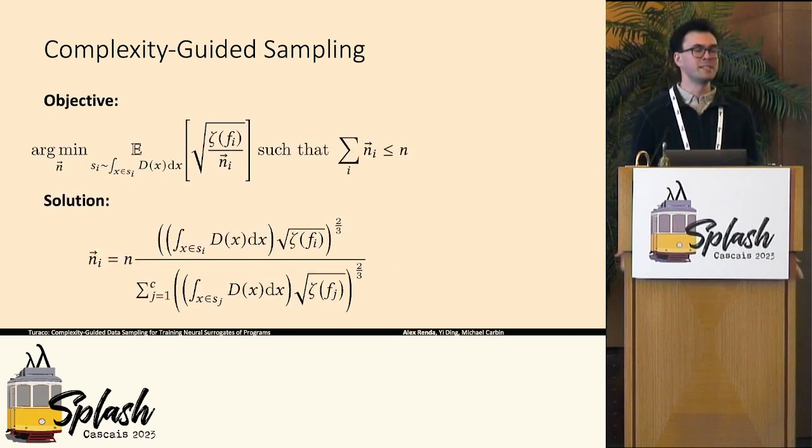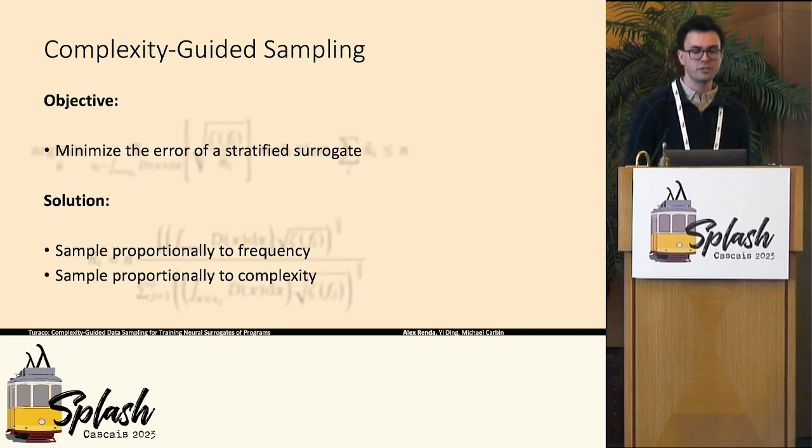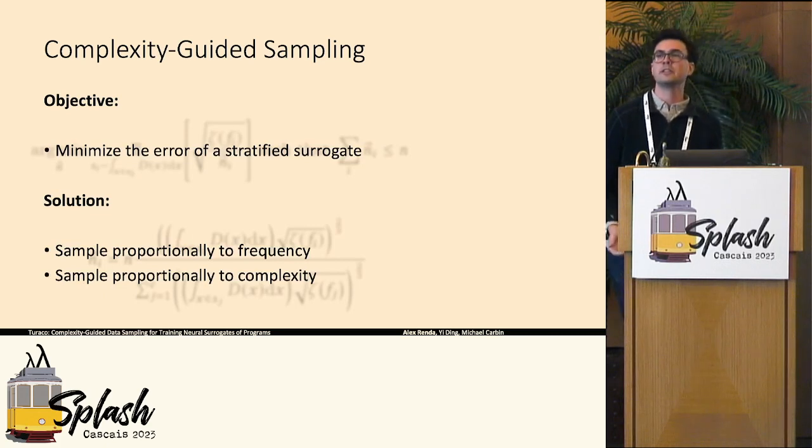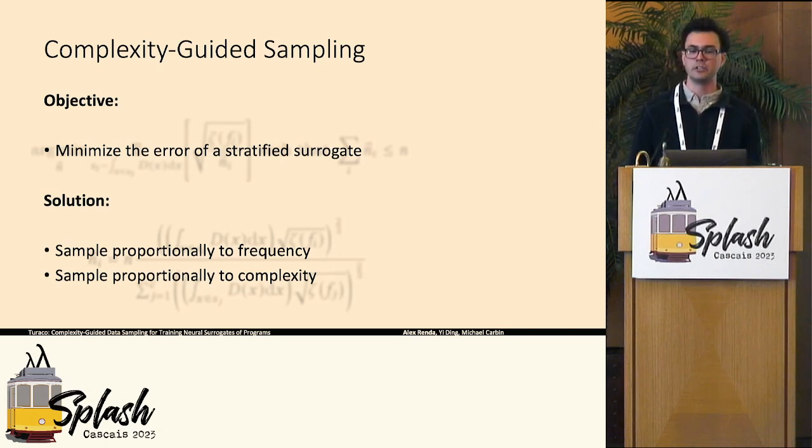And we do formalize this in the paper. I'm not going to have time to go into this formalization, but as I've laid out, essentially the intuition is that we want to sample proportionally to the frequency of each different region and the complexity of each different region.